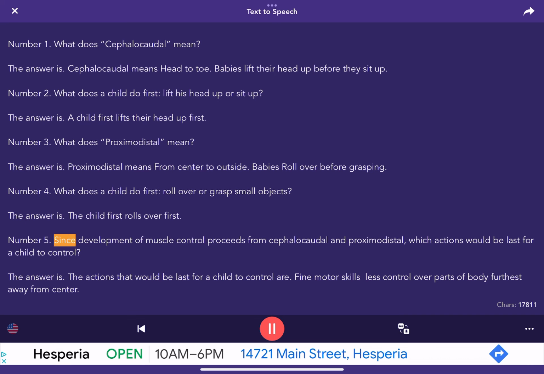Number 5. Since development of muscle control proceeds from cephalocaudal and proximodistal, which actions would be last for a child to control? The answer is, the actions that would be last for a child to control are fine motor skills, less control over parts of the body furthest away from center.